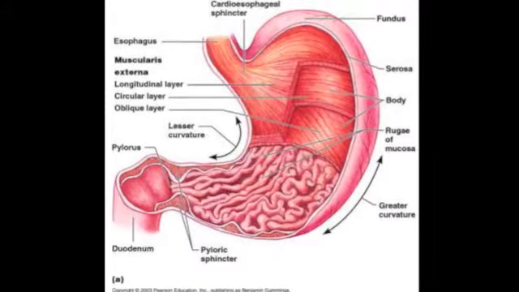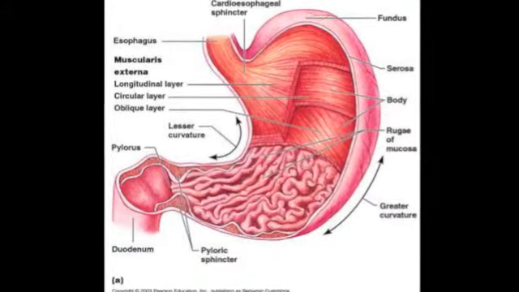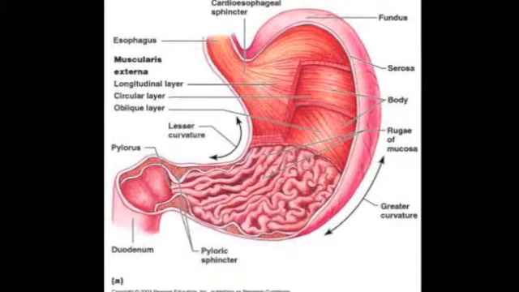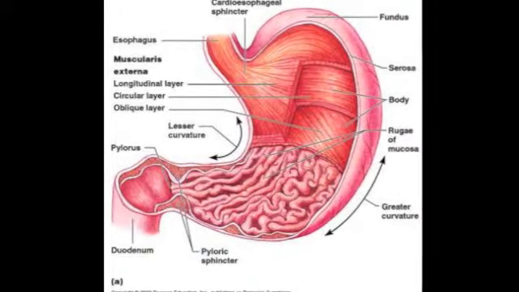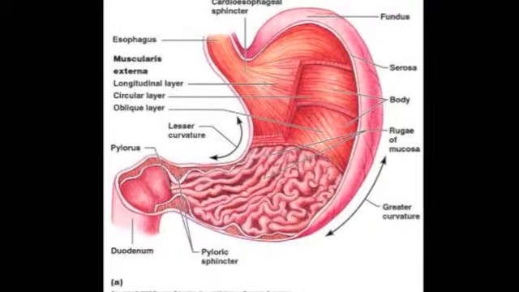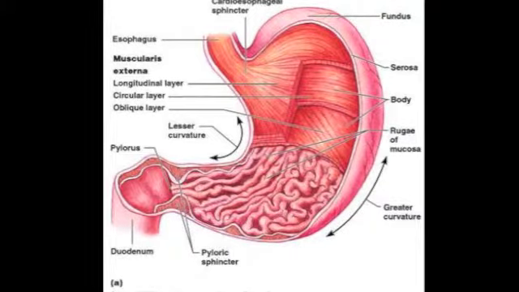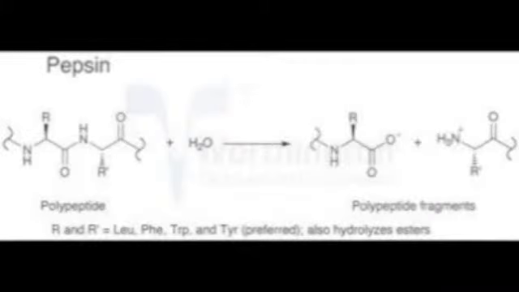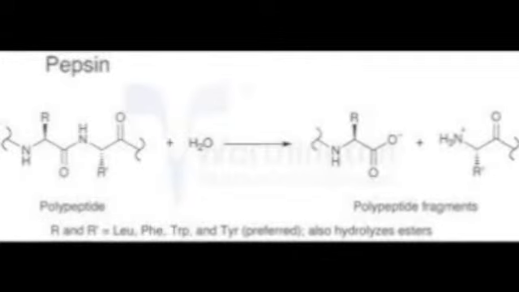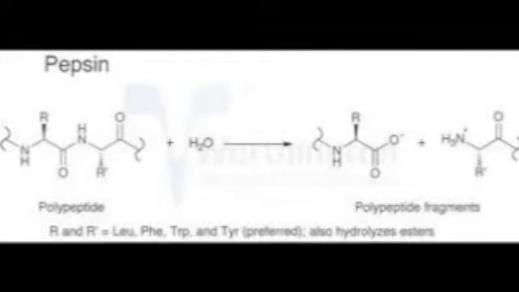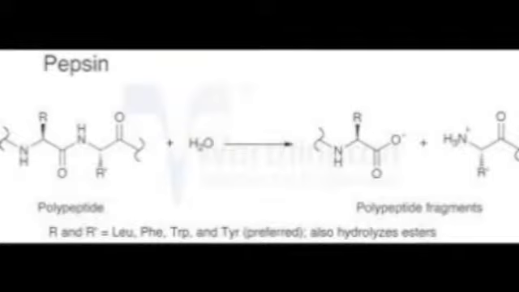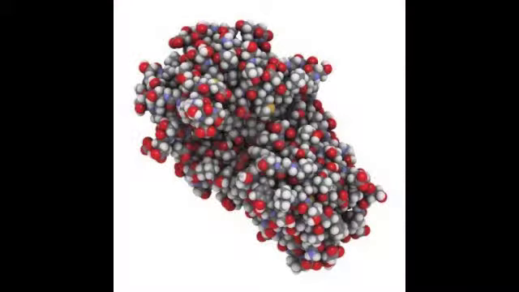The stomach is an organ which partly digests food and temporarily stores it for between 2 to 4 hours. It contains rugae, which are folds in the stomach, and gastric juice, which contains the enzyme pepsin. Pepsin breaks down proteins into smaller molecules called peptides. This is a form of chemical digestion. Here's the molecule pepsin, and here it is again, and again.